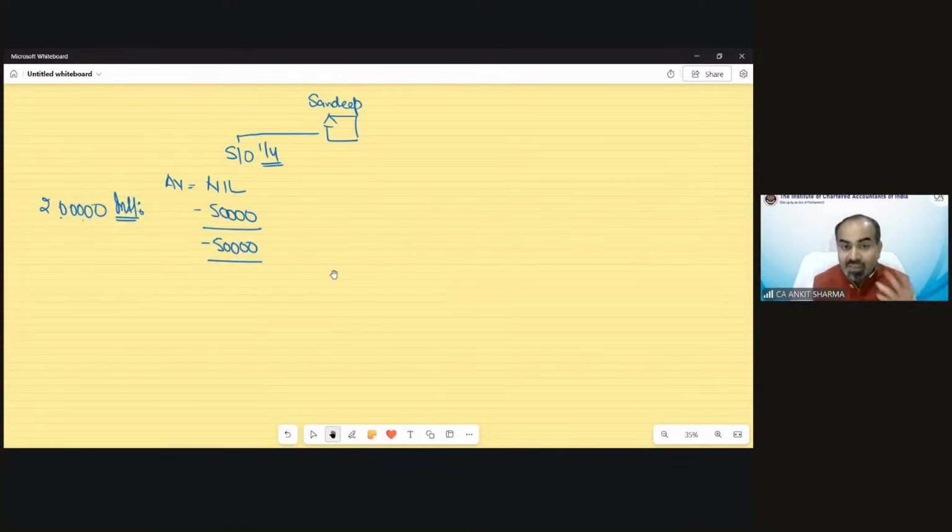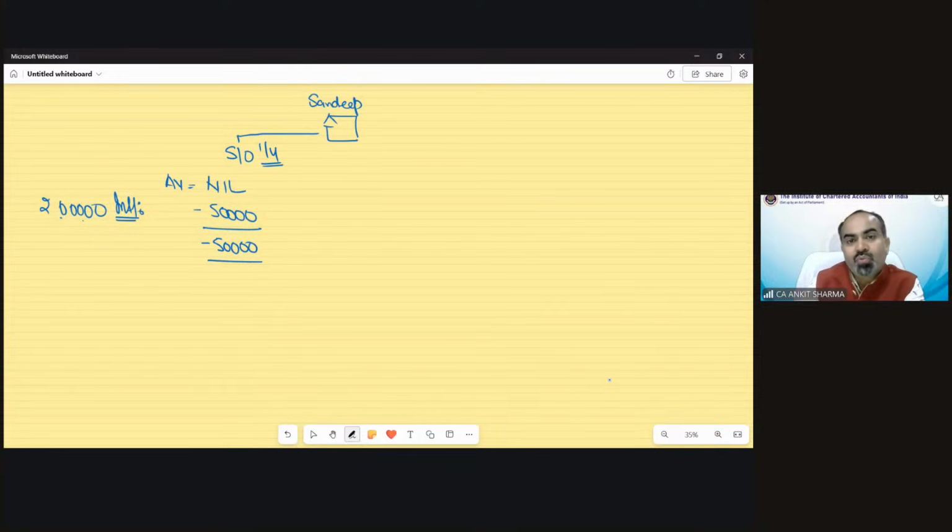You are solving an examination question of house property. Can you imagine that? Even without solving a single illustration, we are solving this. Even if you are just able to understand what I am doing as per the provisions we have discussed, that is enough. So is there any confusion in this? How the 50,000 came? 1/4 of 2 lakh, 50,000, clear. Very good. No confusion.